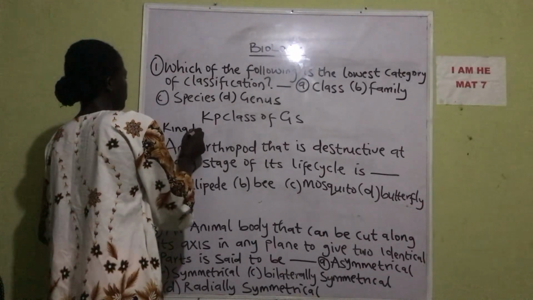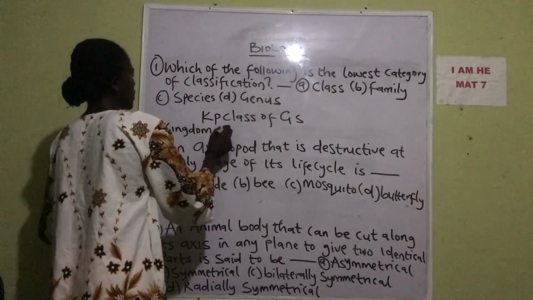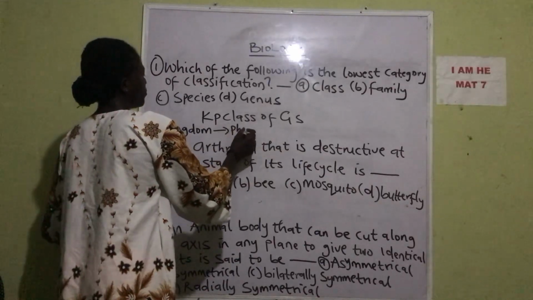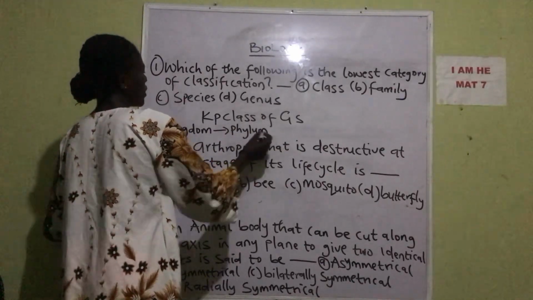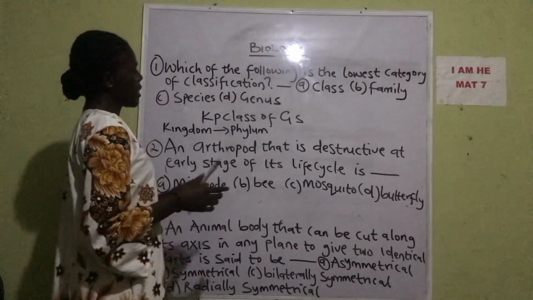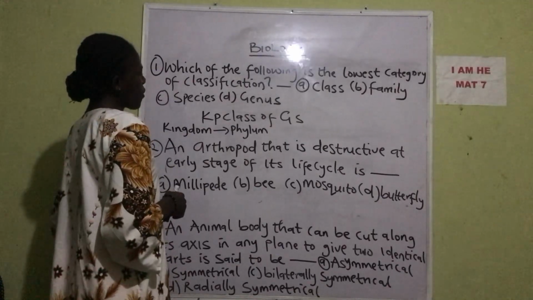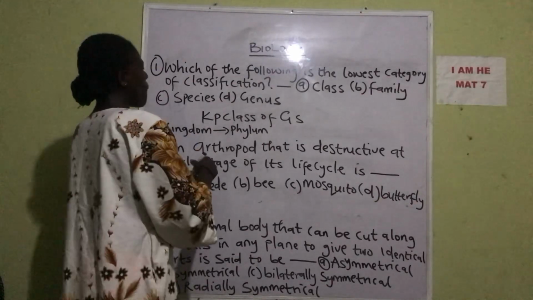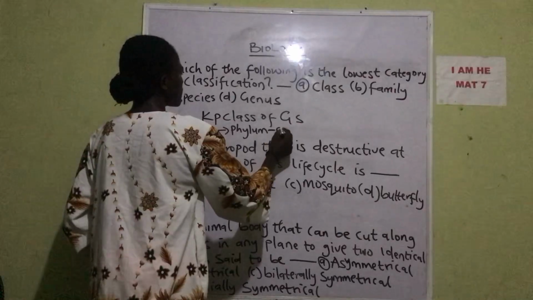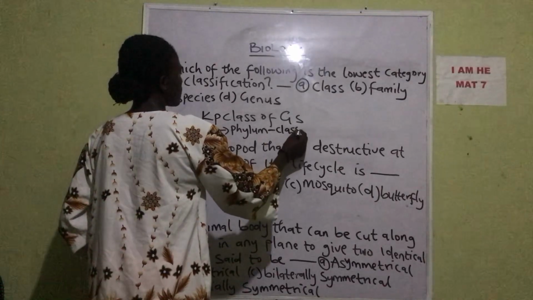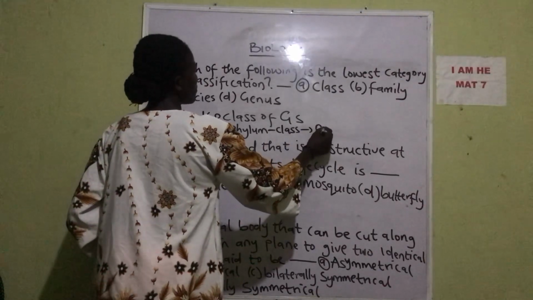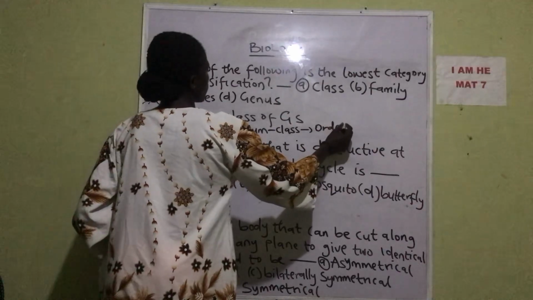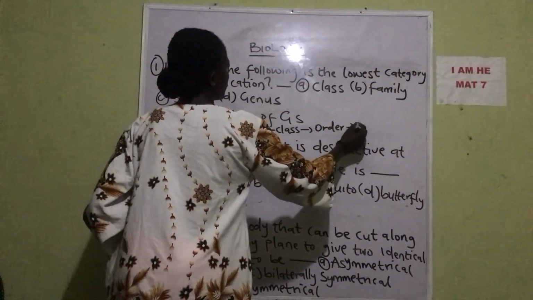Kingdom. We have phylum. We have class. We have order. We have family.